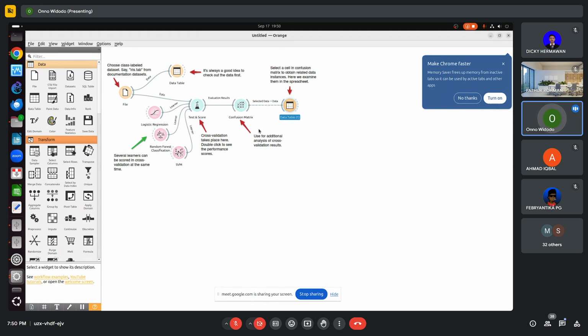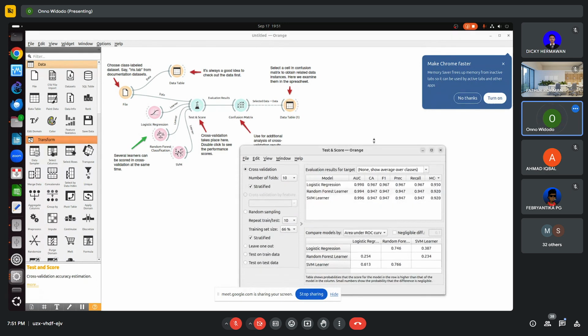cross validation is basically to see between the confusion matrix and the data itself. So we can select the cell in confusion matrix and we can cross validate in the actual data. Okay. For example, this is the iris table again. Okay, this is iris, and we have logistic regression. We have random forest. We have SVM. We can test these three algorithms here.